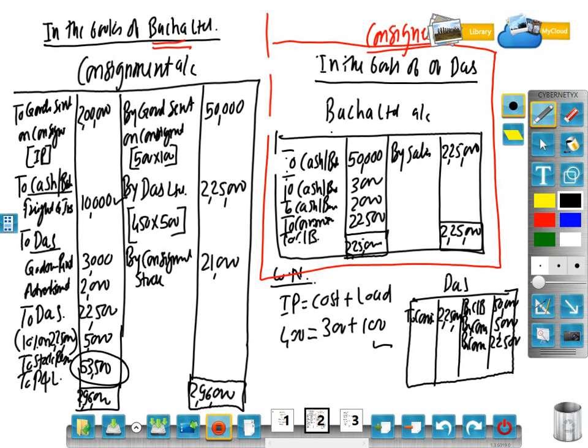We have given to Bacha Limited account, debit to cash or bank. How much balance is there? Find out the balance. 1,47,500. Here also 1,47,500, 2,25,000, 2,25,000, and that is the end of the solution. I hope all of you have followed this very simple and straightforward problem. Thank you.